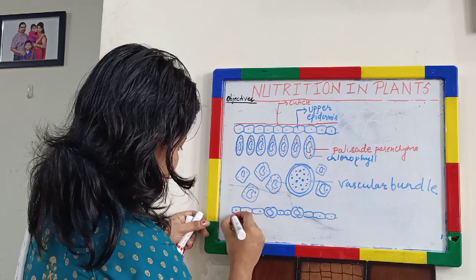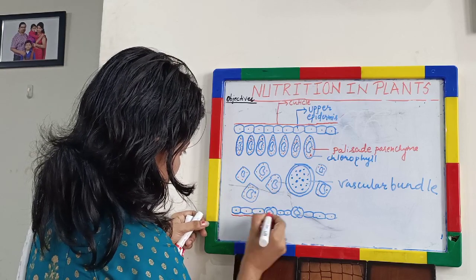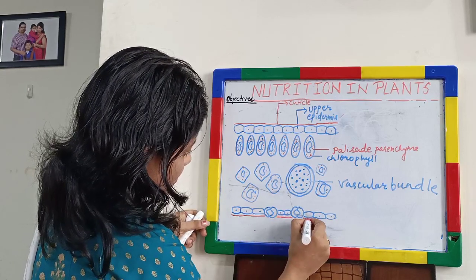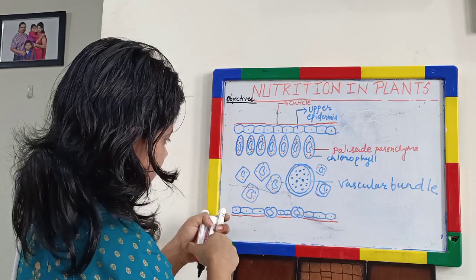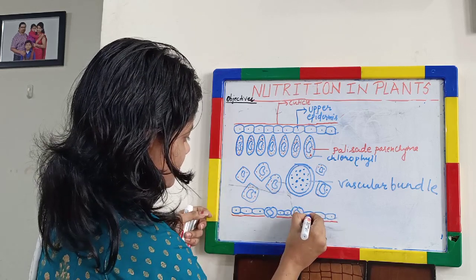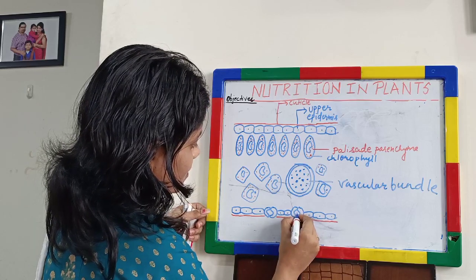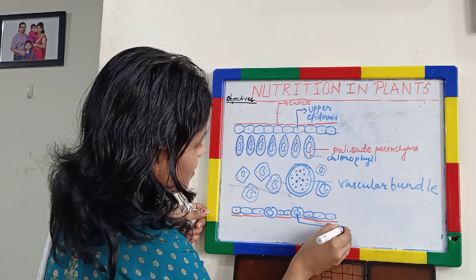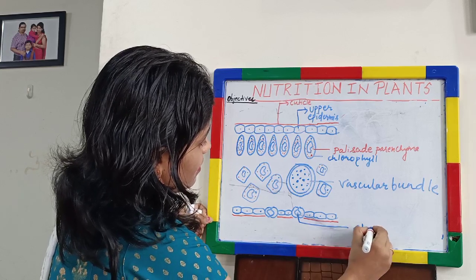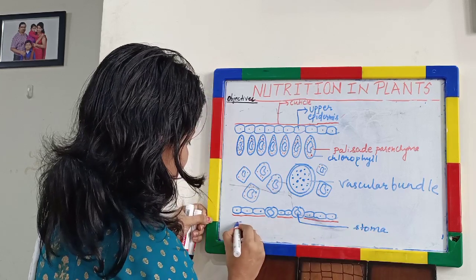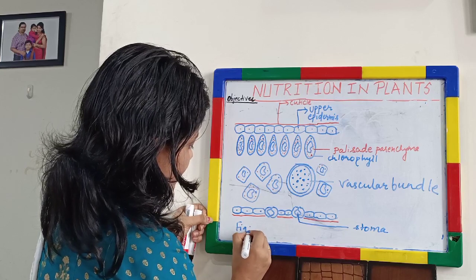And cuticle is also present. These are the stomata. This is the stoma. This is the figure of the cross section of a leaf.